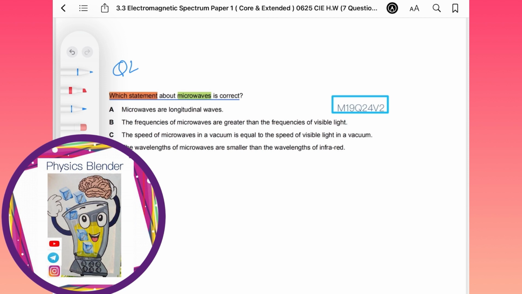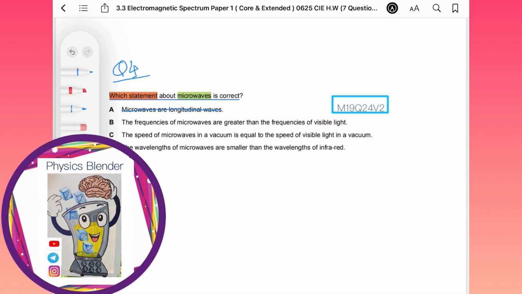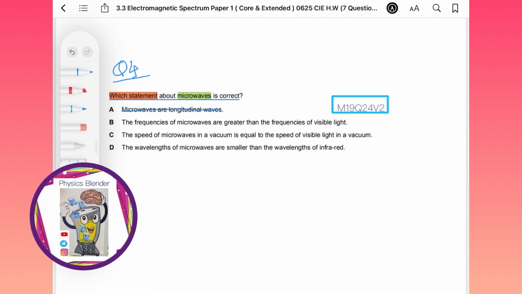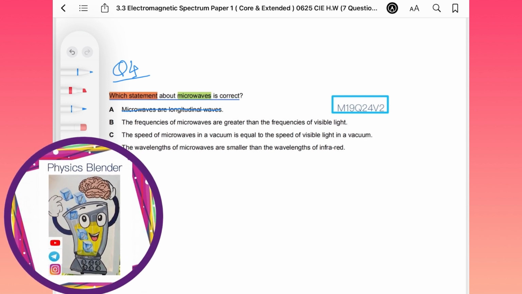Question 4, which statement about microwaves is correct? Microwaves are longitudinal waves? No, they are all transverse waves, all the members of the electromagnetic spectrum. The frequency of microwaves is greater than the frequency of visible light. We have to check.